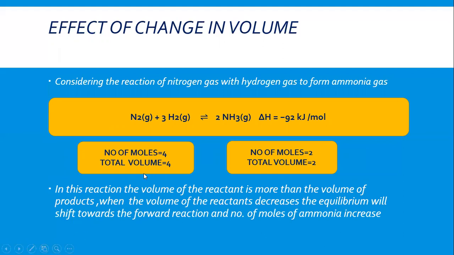It means the total volume equal to 4 and total volume in the product side equal to 2. It means in this reaction, the volume of the product is less as compared to the volume of the reactants.